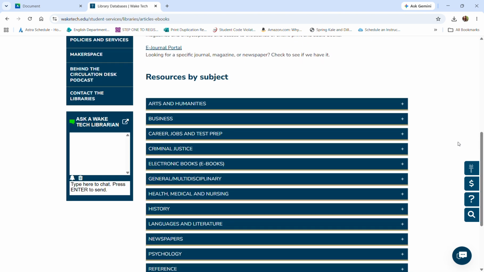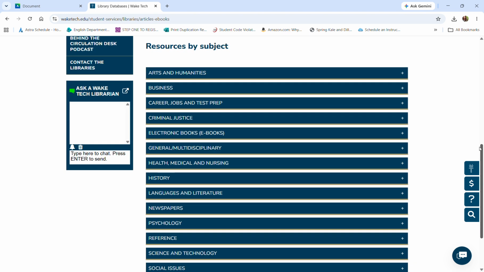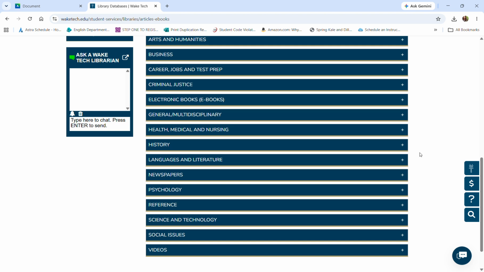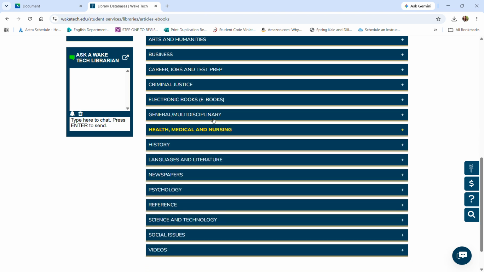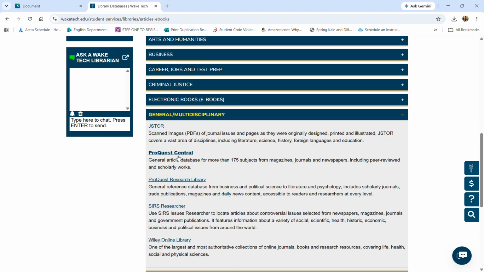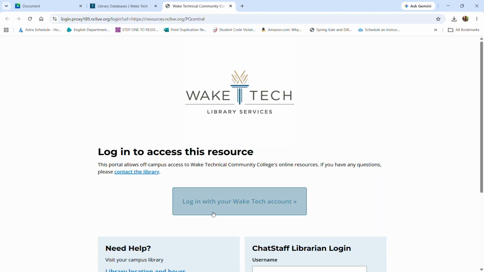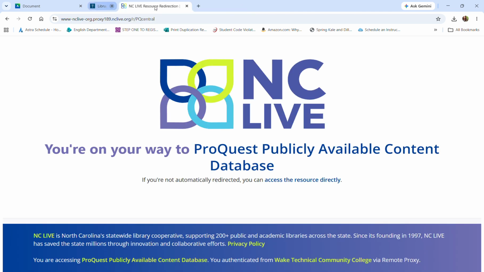So what I'm going to advise is probably starting in a database, unless you have a really focalized topic to one discipline. So for instance, maybe if you had a healthcare related topic, you could start in one of the health, medical, and nursing databases. But what I normally do is click on the General Multidisciplinary tab, and then I click on ProQuest Central. As always, if you are off campus, it'll probably make you sign in. You might have to put your info in again.